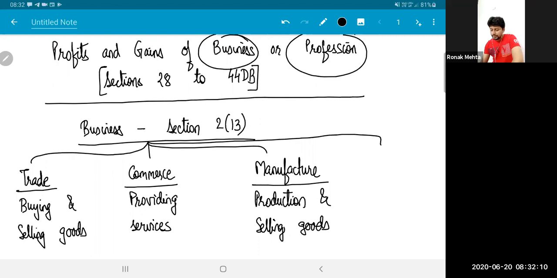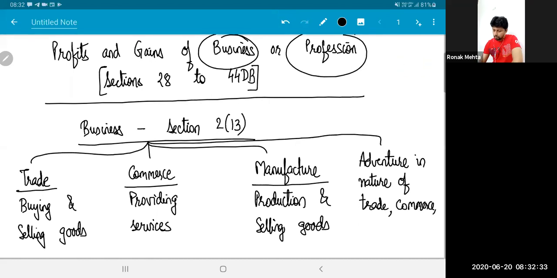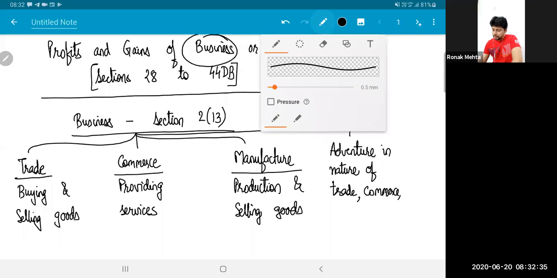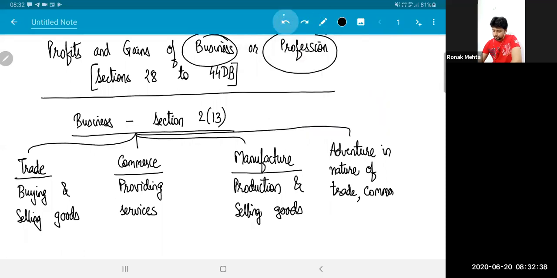The fourth leg of the definition is that business includes an adventure which is in the nature of trade, or in the nature of commerce, or in the nature of manufacture. Even here, there is nothing great to learn.